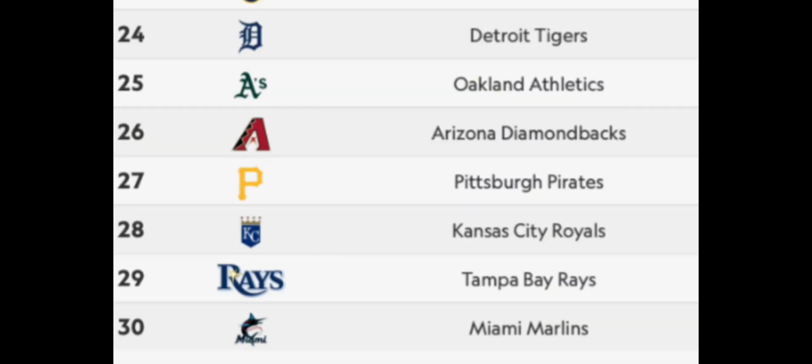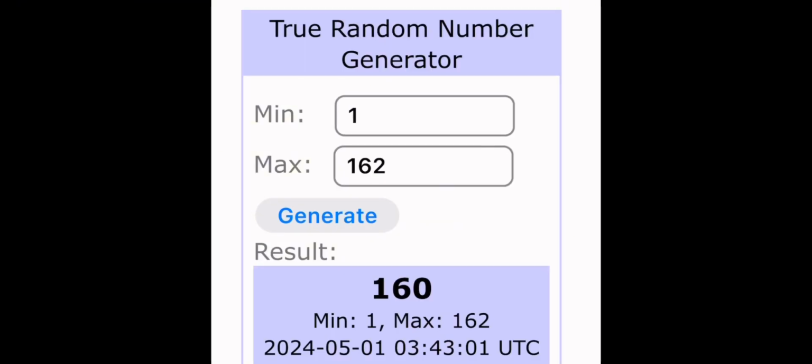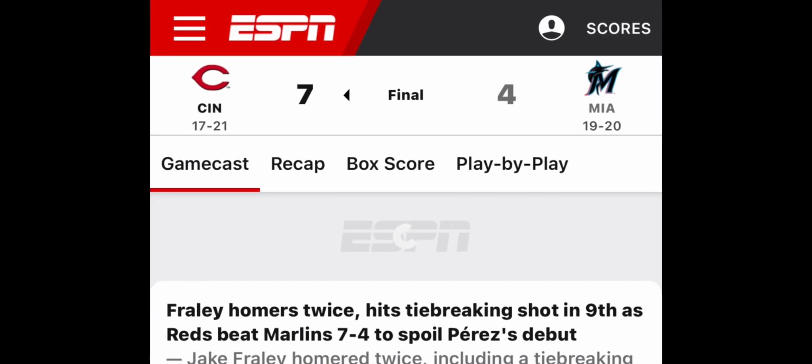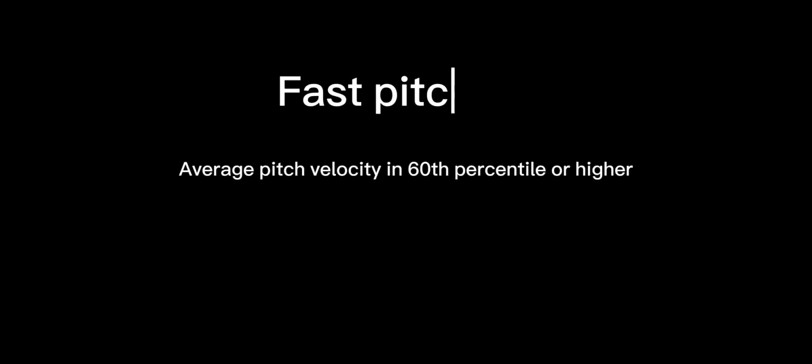First, we randomly selected an MLB team from the 2023 season by assigning a unique number to each team and using a random number generator. We then assigned a unique number to each of that team's games and used a random number generator to select the game. Next, we accessed that game's data from an online source. After taking 80 samples, we divided the data into two samples, fast pitchers and slow pitchers. We classified fast pitchers as having an average pitch velocity in the 60th percentile or higher, which turned out to be 93.8 miles per hour.